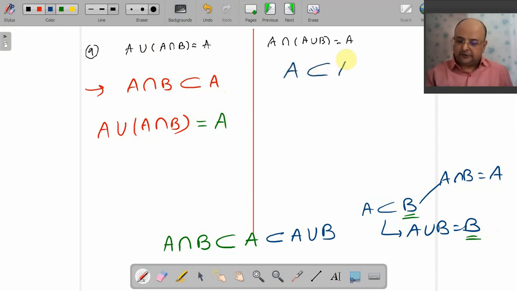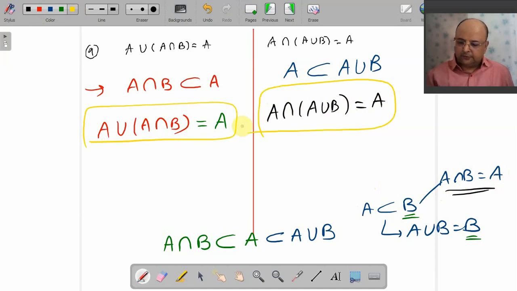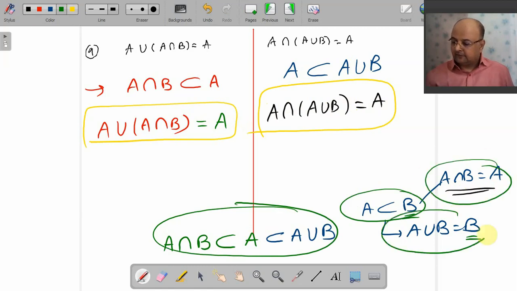A is a subset of A union B. Just like this. Okay. What is the intersection? Intersection means smaller set. That is, A intersection A union B is the smaller set, that is your A. So these are the results that you wanted to prove. Isn't it easy? See, if you know each and every basic, you can do these examples nicely.